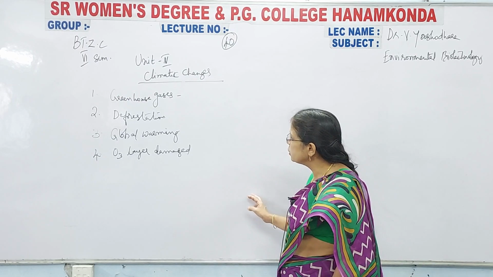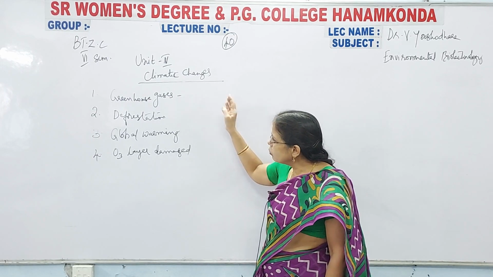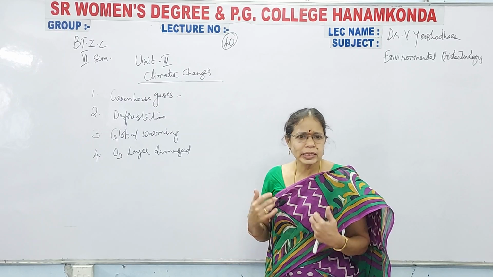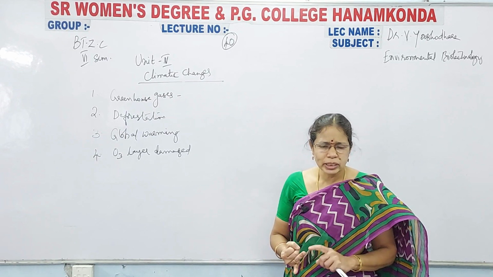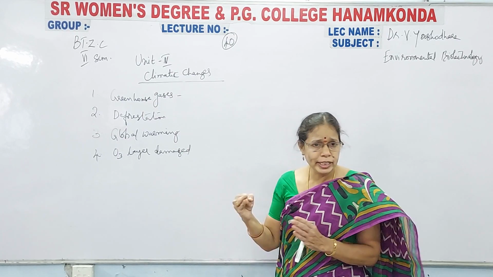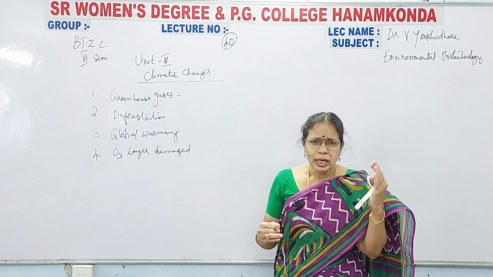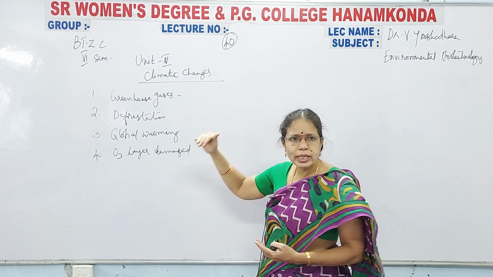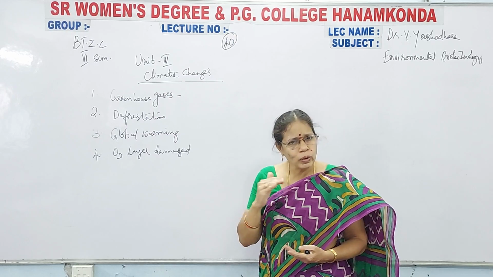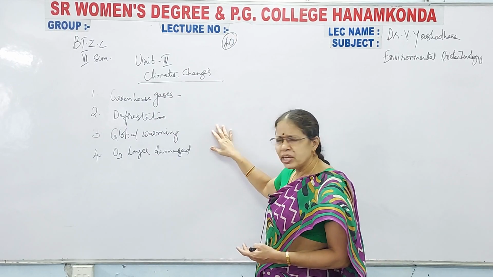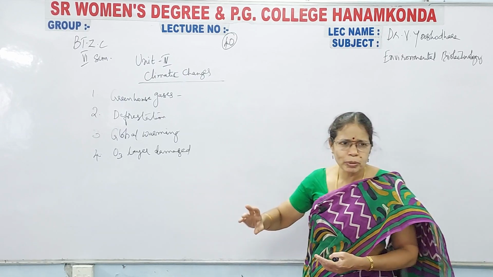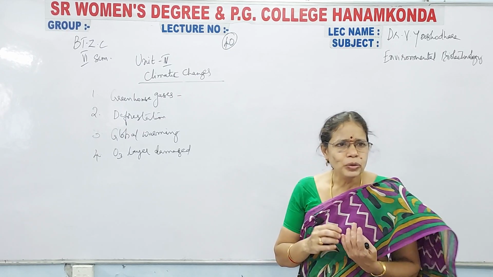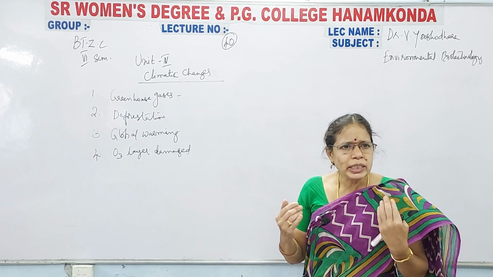The effects of climatic changes: because of the presence of greenhouse gases and global warming, that leads to health hazards in humans. Diseases are caused in our human body. Second one is they will lead to flooding. Polar ice caps will melt and the sea level and ocean level increase. When it increases, that leads to flooding in the low-lying areas. In the low-lying areas of the world, floods, tsunamis, hurricanes, cyclones are regularly observed. Next one is due to high rainfall, the plants will decay.